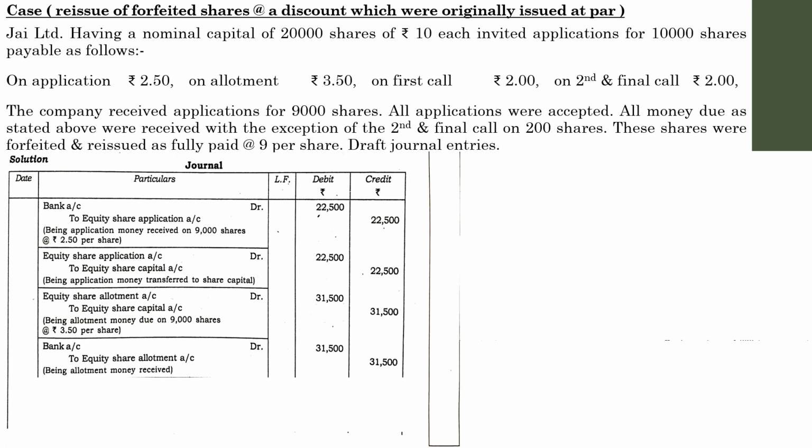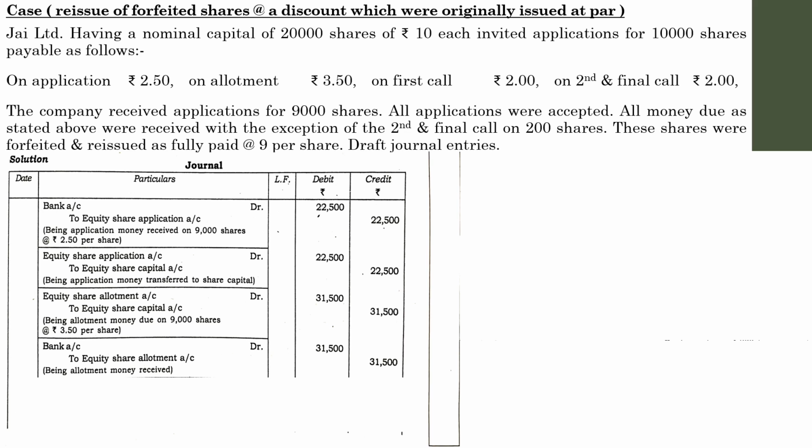Next is the payment entry, bank account up to equity share allotment. There are no adjustments with regard to that, so just write down the same amount which you have written in the previous entry, 31,500. So next go to the next installment, that is first call. Again in the first call also there are no further adjustments, so just pass the usual entries just like